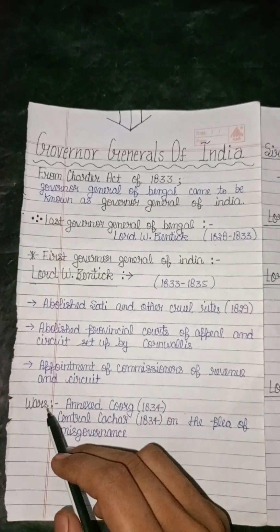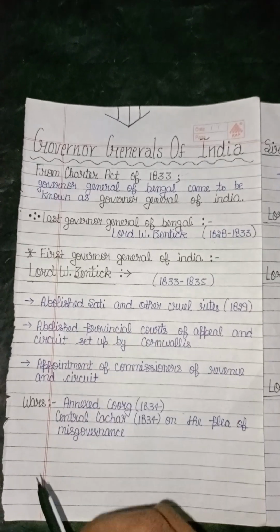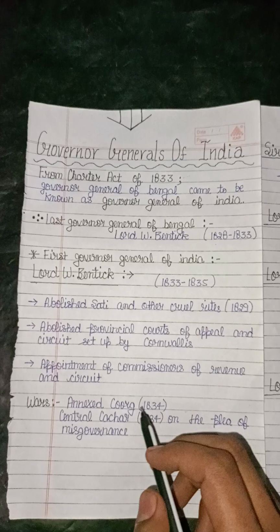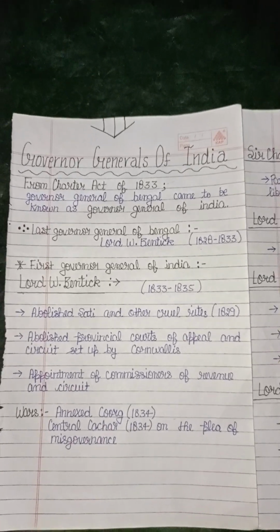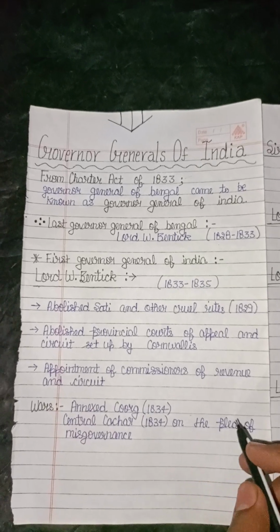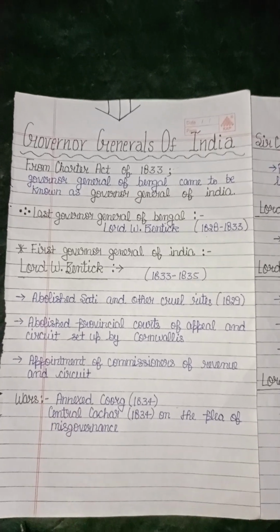Let us talk about the wars during the time of Lord William Bentinck. In 1834, he annexed Coorg and Central Cachar on the plea of misgovernance.